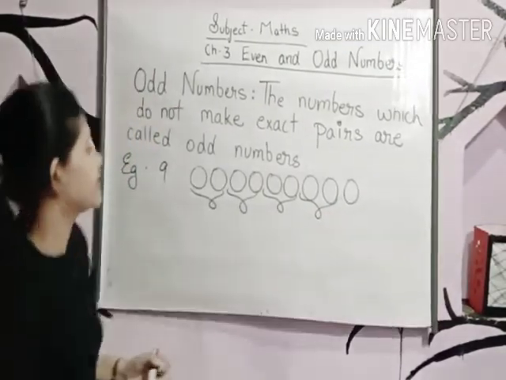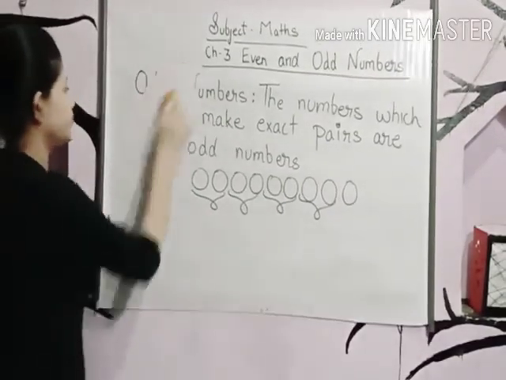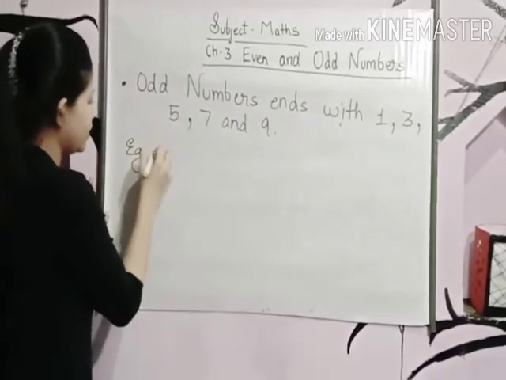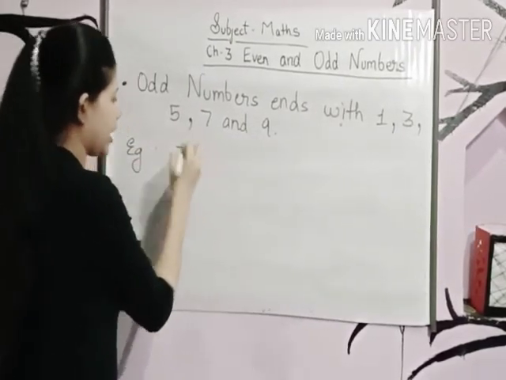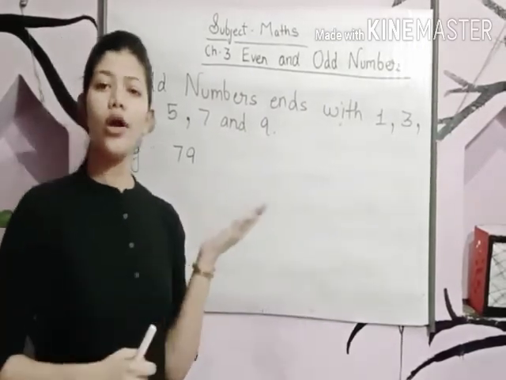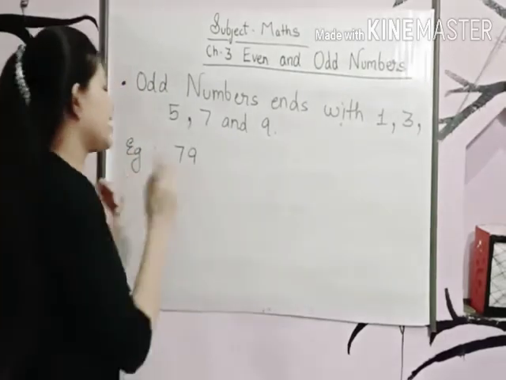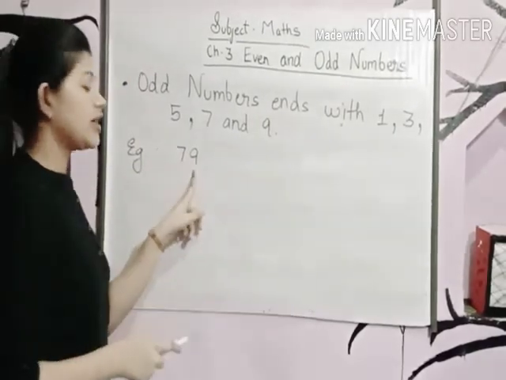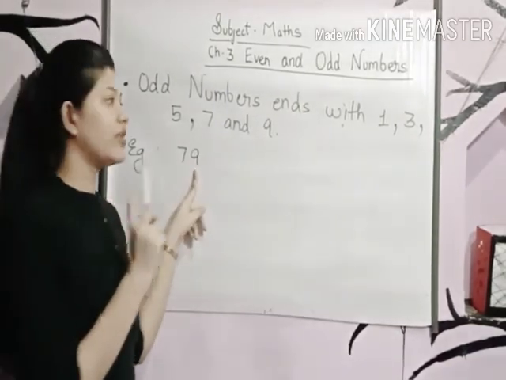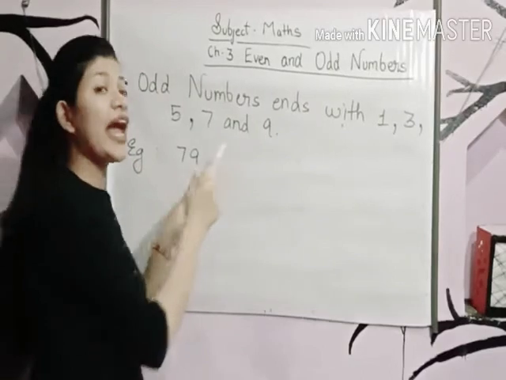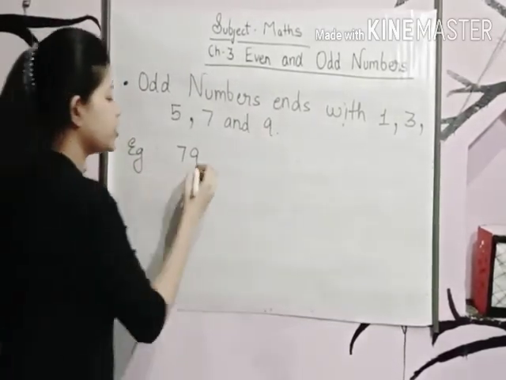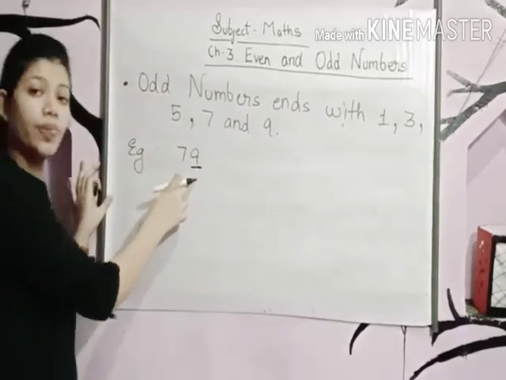Now let's discuss rule number 2. For example, number 79. Now we have to find out whether this number is even or odd. So how will we find out? Look at the ones digit, 9. When numbers end with 1, 3, 5, 7 and 9, that is an odd number. So this is an odd number because it is ending with 9.